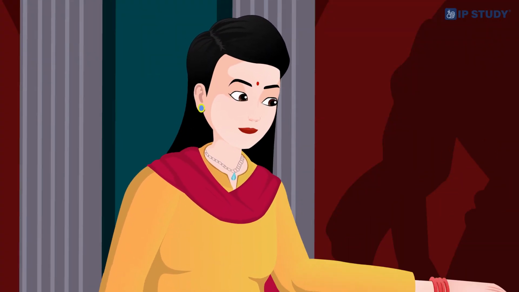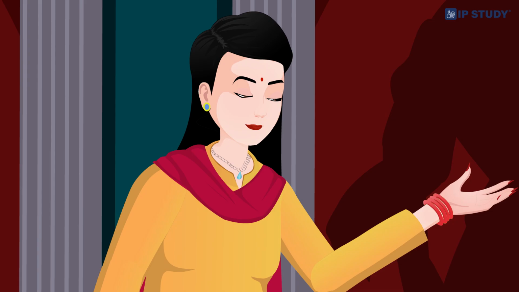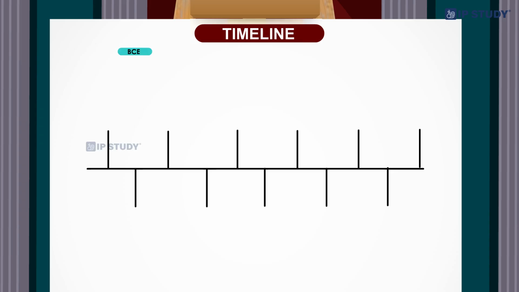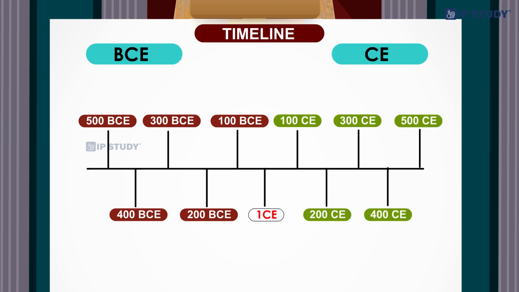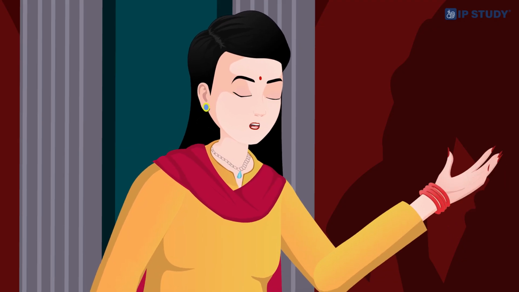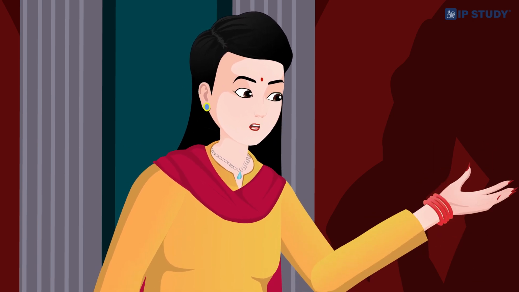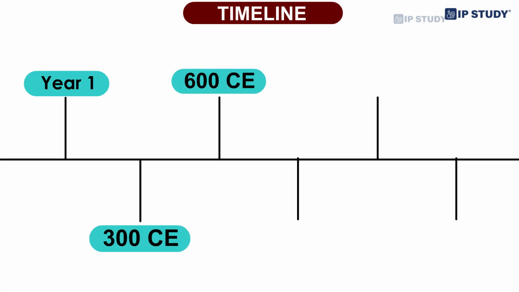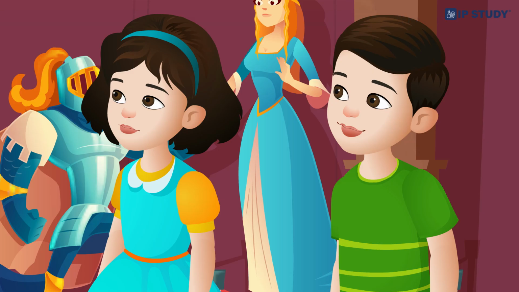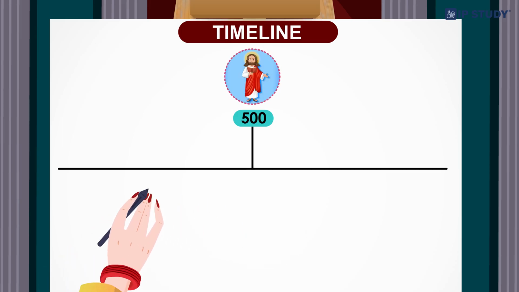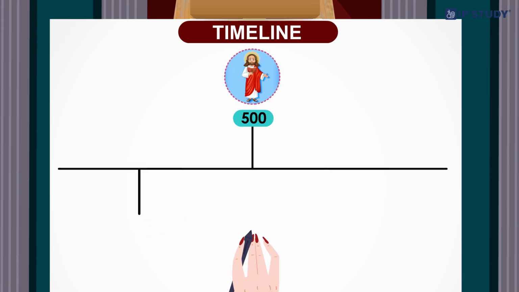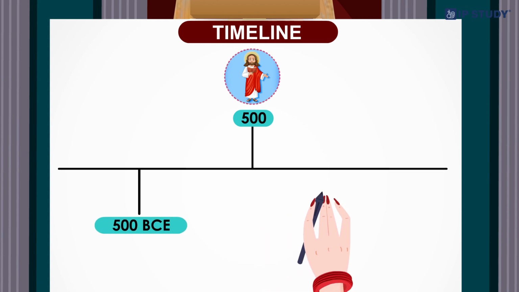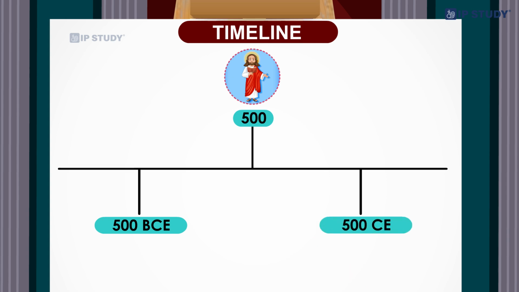Exactly. Now, let me tell you about another way we understand time. We use the terms BCE and CE on timelines. BCE stands for Before Common Era, which is the time before year 1, the year Jesus Christ was born. CE stands for Common Era, which starts from year 1 and continues to the present day. For example, if something happened 500 years before year 1, we would say it happened in 500 BCE. And if something happened 500 years after year 1, we would say it happened in 500 CE.